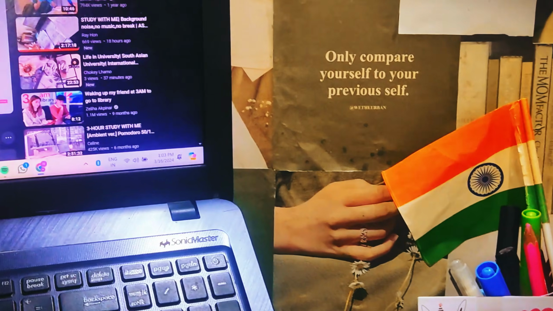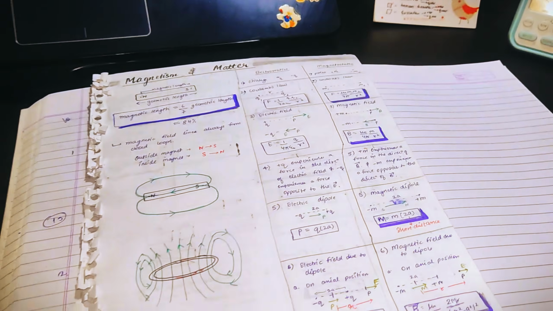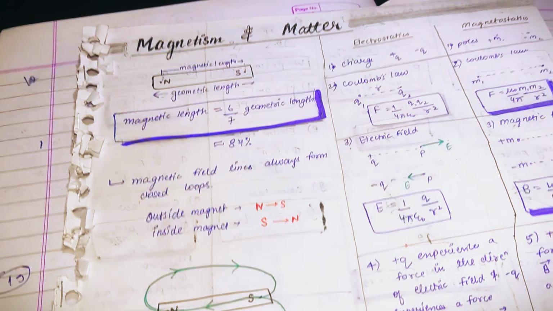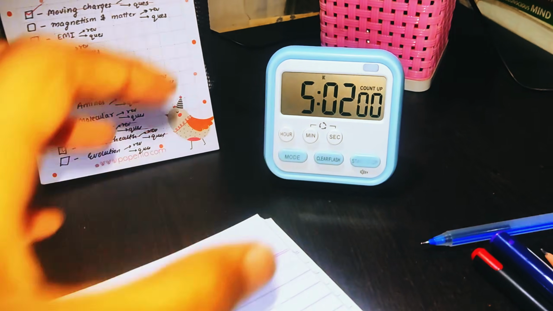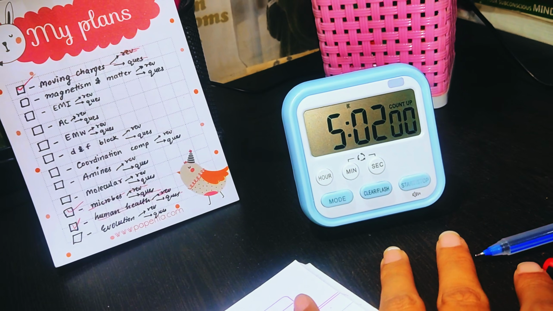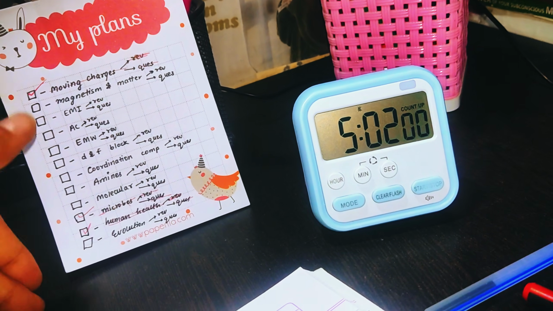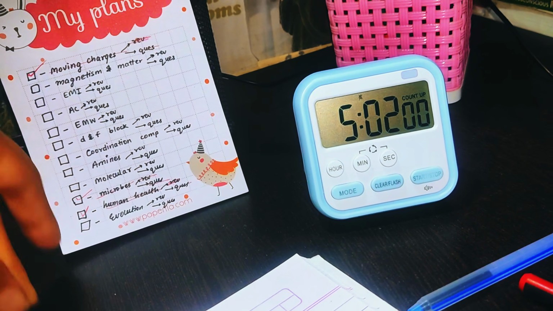Time right now is 1:03 p.m. and now I'm going to start once again with studying, and I'm gonna start with magnetism and matter revision. And let's start our timer as well. I've already studied for 5 hours, but look at the task list. I just completed 3 chapters, which is pretty less considering I have such a long to-do list. So I need to complete this now.